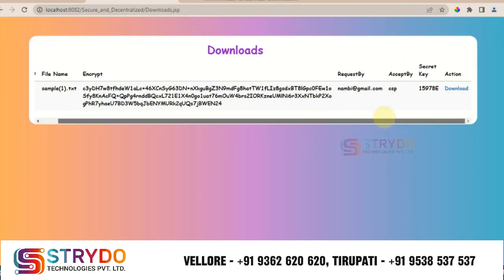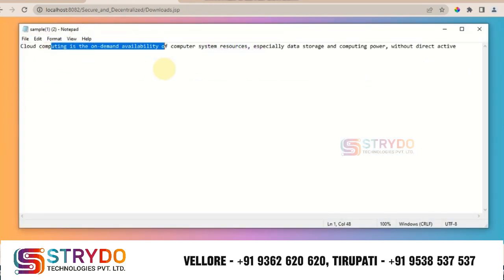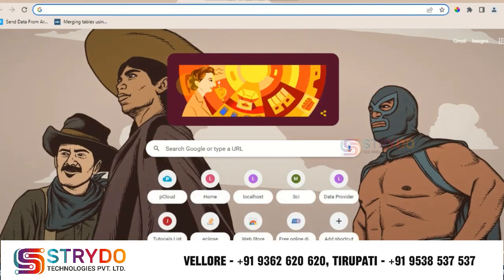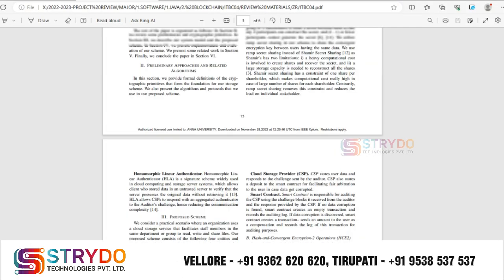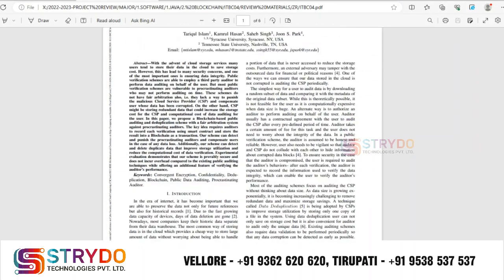Here you can see who requested and who accepted, along with the secret key, and you can download the information as a text file, where it is decrypted so that you can see the information. In this way you can see the information.